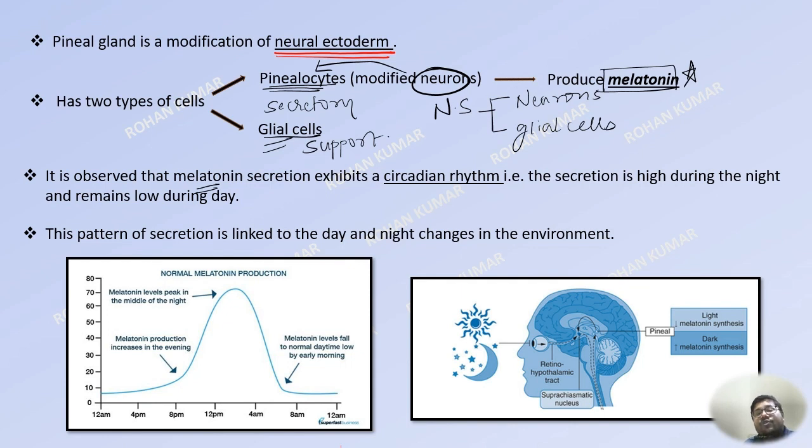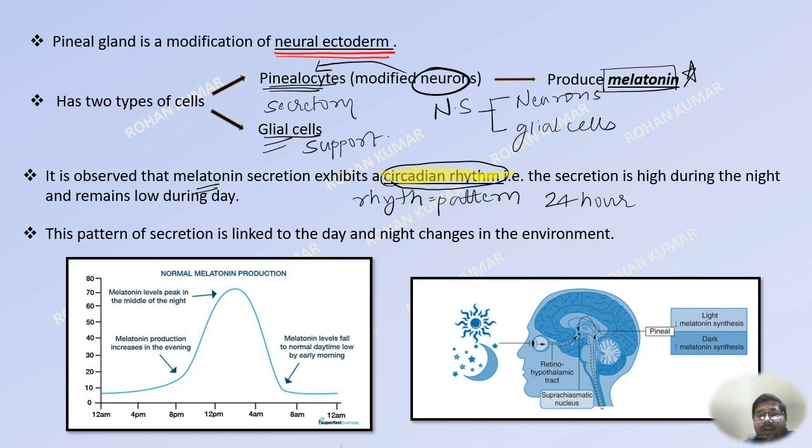That is, throughout the day, if you measure the quantity or the concentration of the hormone in the blood, it will vary. And because it varies, it shows a rhythm, which is also known as a pattern. And because this pattern varies according to a 24-hour period, it is known as a circadian rhythm. So what I'm trying to say here is that it is observed that melatonin secretion exhibits a circadian rhythm. That is, it exhibits a 24-hour pattern of secretion.